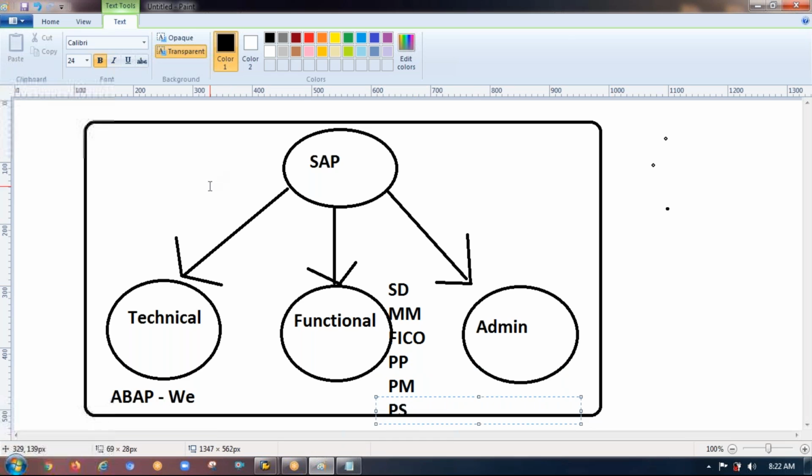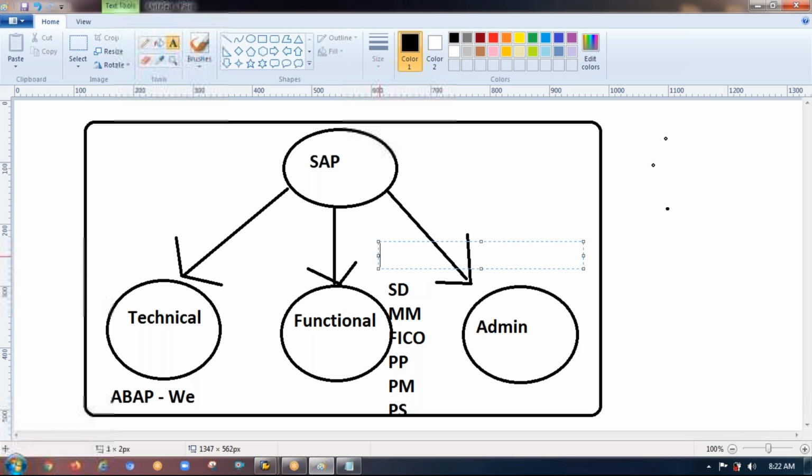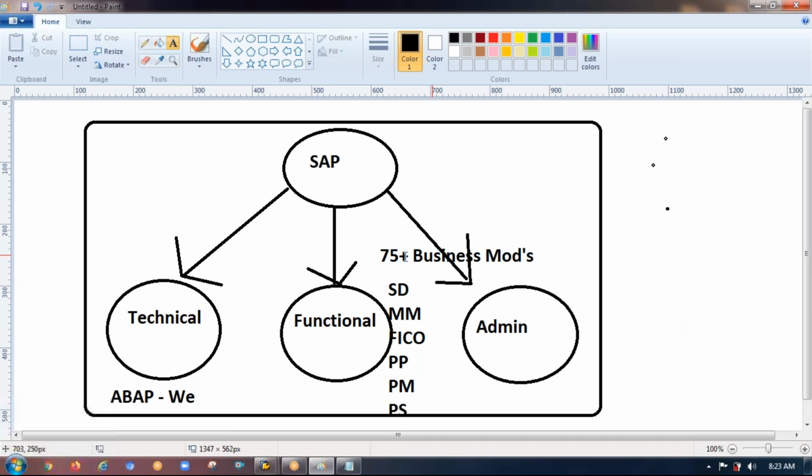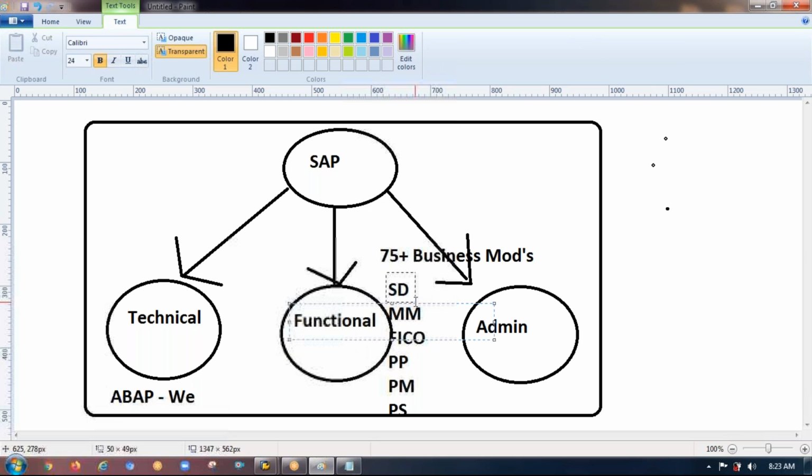Like this, we have almost 75 plus business modules. In the functional team, a few people deal with sales, a few deal with material management.